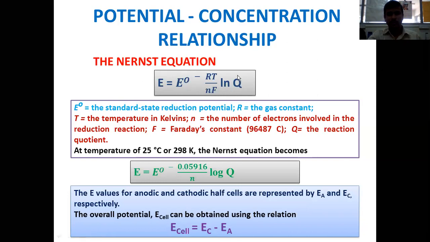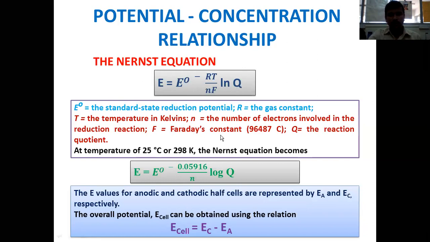Q is a quotient, also called the equilibrium constant. When you write a chemical reaction in the form A + B gives C + D, Q is the ratio of the concentration of products to the concentration of reactants. That means for the reaction A + B gives C + D, the Q value is [C][D] divided by [A][B]. Therefore, Q is called the quotient.